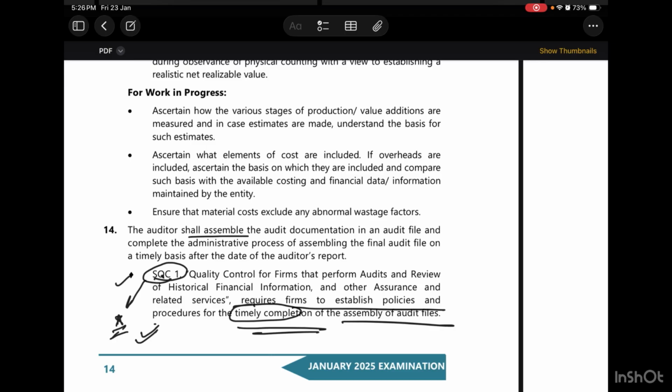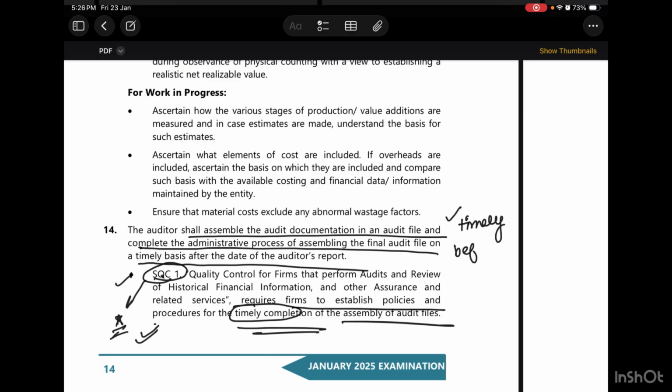The auditor shall assemble the audit documentation in the audit file and complete the administrative process of assembly of the file on a timely basis after the date of the auditor's report. So this is what we have discussed in the previous questions as well, that the word timely and after the date of the auditor's report need to be noted.